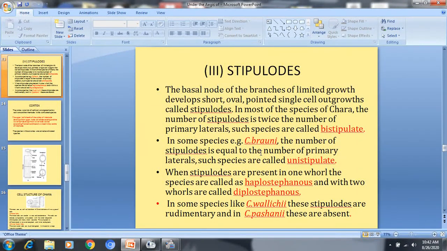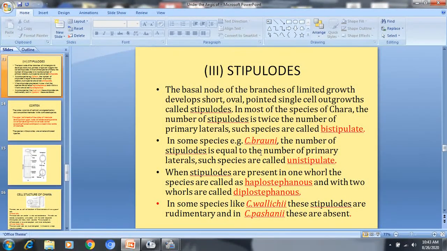Most of the species are bistipulate, but in some species like Chara braunii, the number of stipuloids is equal to the number of primary laterals, and such species are called unistipulate.